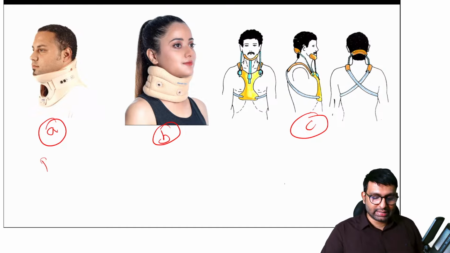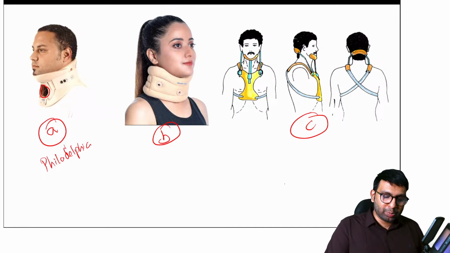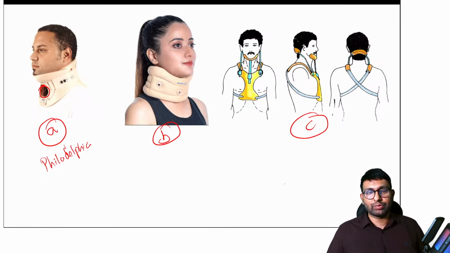Stardust, Dr. Jain said this is Philadelphia. Correct. This is a Philadelphia brace. It has this opening in it for intubation, so for tracheostomy. So this is a Philadelphia brace. This gives a good amount of neck immobilization.